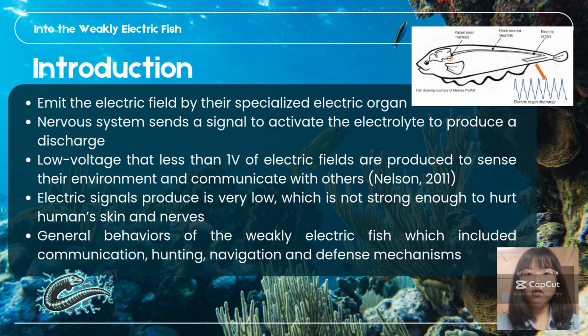Weakly electric fish generate low voltage, less than 1 volt, of electric fields to sense their environment and communicate with others. However, the electric signals produced are very low, not strong enough to hurt human skin and nerves, but enough to survive in aquatic environments. Lastly, general behaviors of weakly electric fish, which include communication, hunting, navigation, and defense mechanism, were investigated.